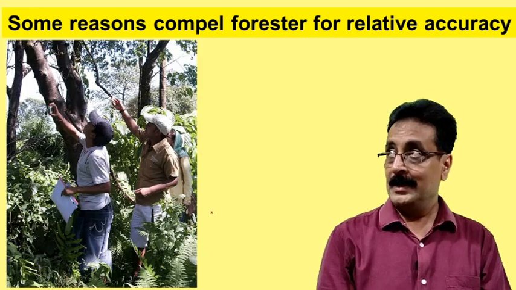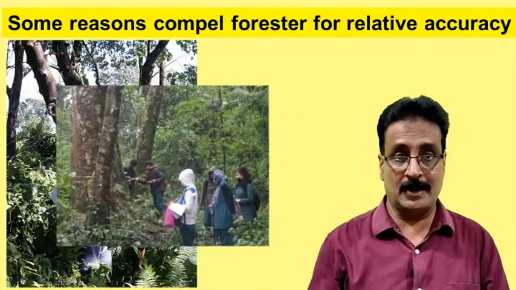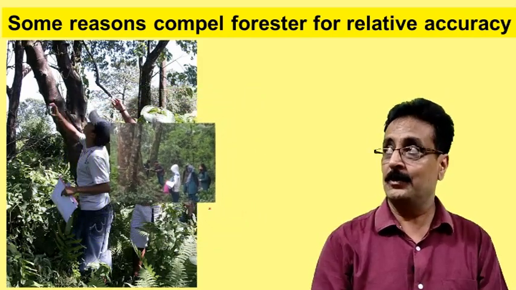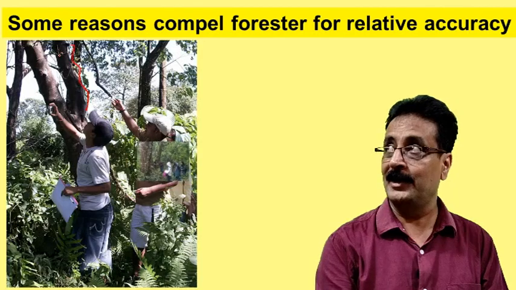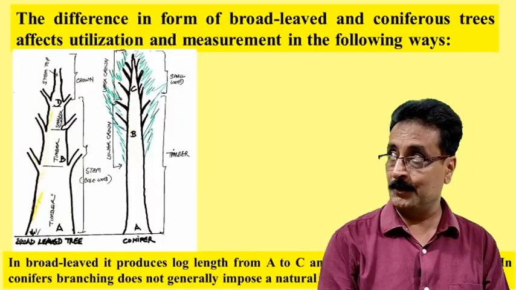Now some reasons compel foresters to go for relative accuracy. We should also know why we go for relative accuracy, because you can see the shape of a tree and many things are there. Like when we talk of this, one is called broadleaf.